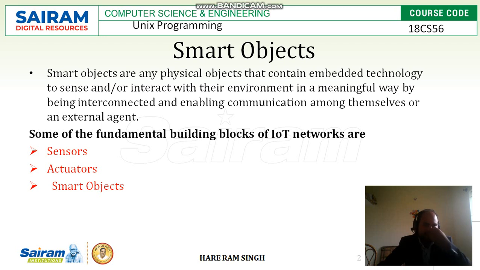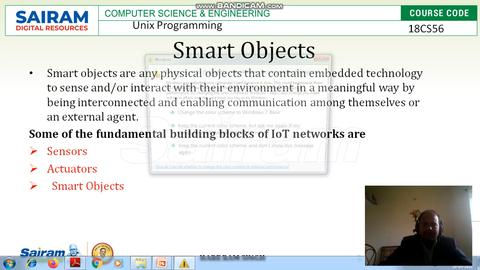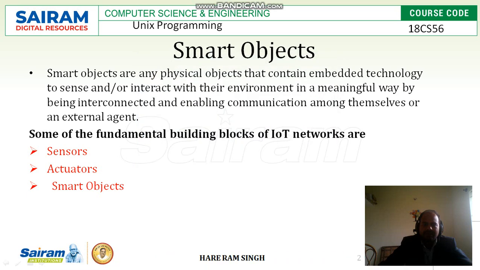It should interact with the environment using some embedded technology, and it should interact with some communication devices. So that is the overall definition of the smart object.